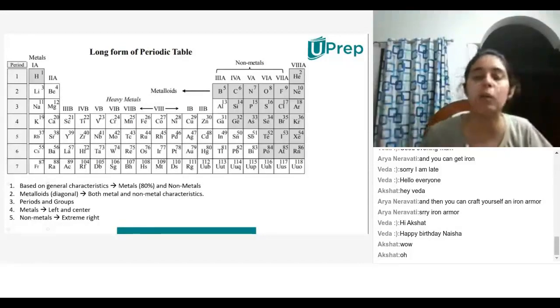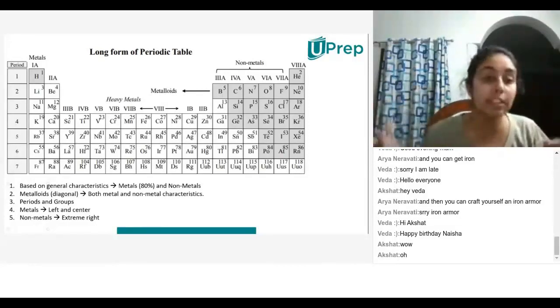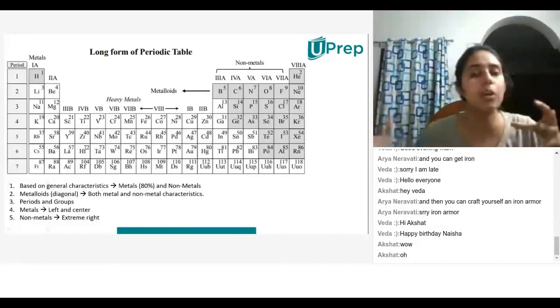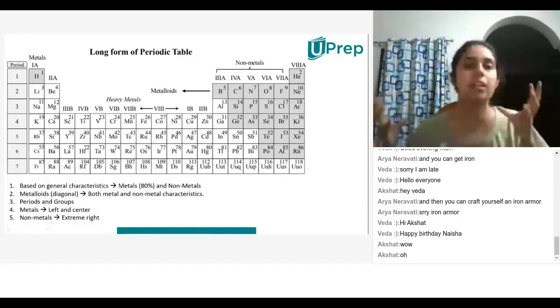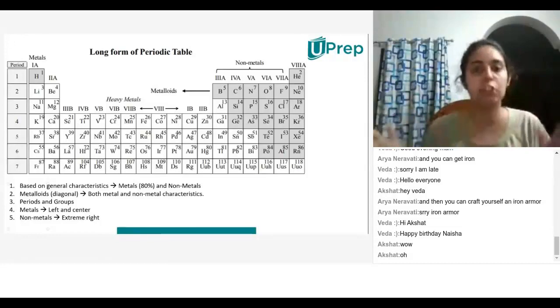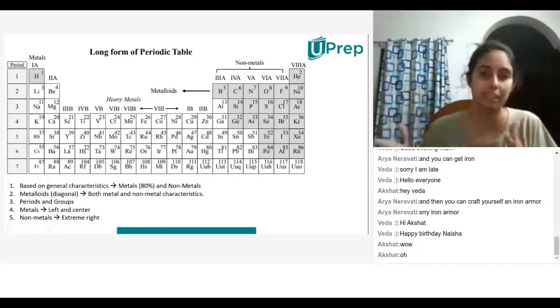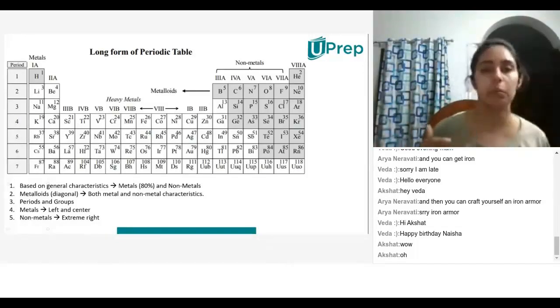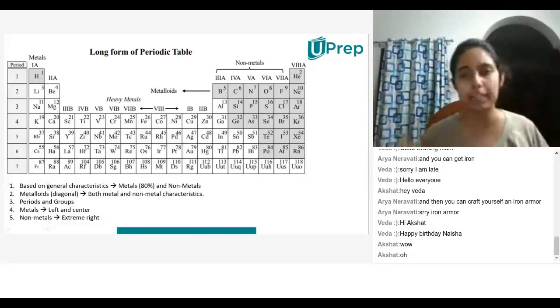If you take the same amount of sodium and the same amount of iron, not in terms of weight, but if I fill it up in a box, then for the same size of box, the one with iron will weigh a lot more than the one with sodium. Why? Because iron is a denser, heavier metal, which is why the mid portion of the periodic table is called heavy metals. On the left hand side, you call those metals or light metals.